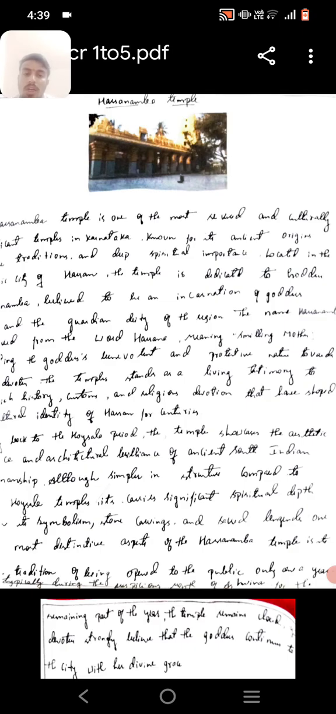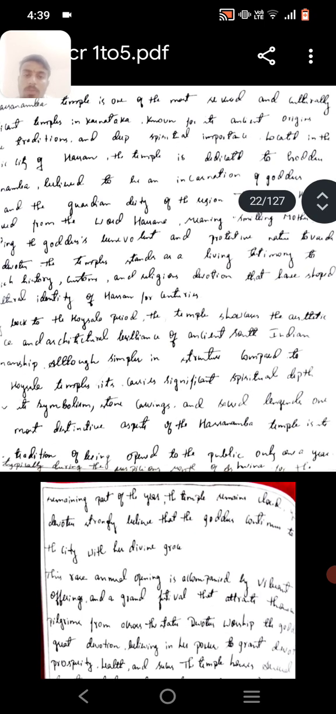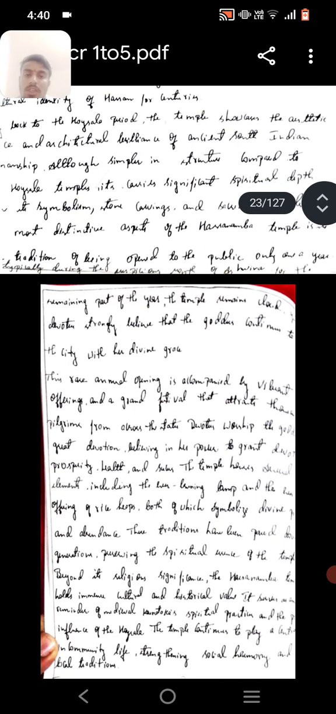The shrine shapes the identity of Asanamba culture. Like the Hoysala temples, it showcases the aesthetic and architectural brilliance of ancient South India, though simpler in structure compared to the Hoysala temples. Its significance and spiritual depth symbolize stone carvings and sacred legends.